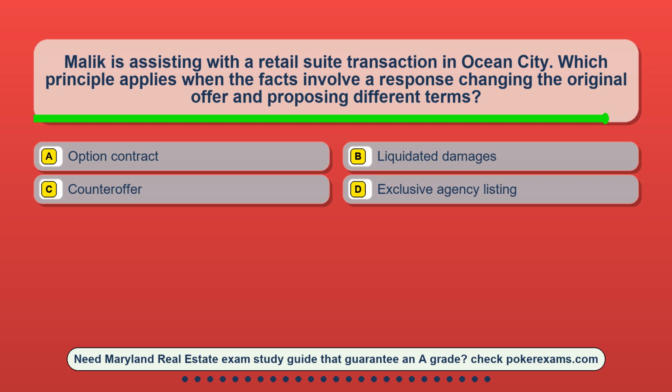Question 4. Malik is assisting with a retail suite transaction in Ocean City. Which principle applies when the facts involve a response changing the original offer and proposing different terms? Option A, option contract. Option B, liquidated damages. Option C, counteroffer. Option D, exclusive agency listing.